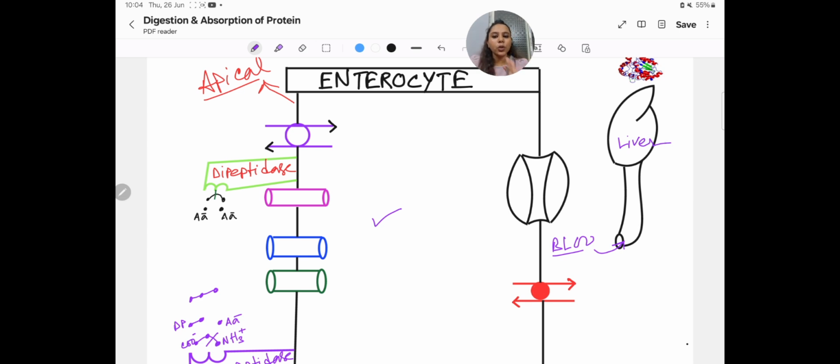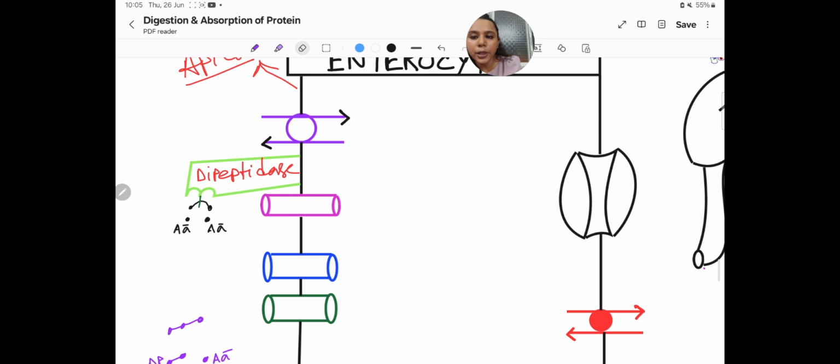So that is the route. How will they be transported? There are several transporters, and we will see their names. First, the transporter located here is transporter 1, the Na plus H plus antiport system.